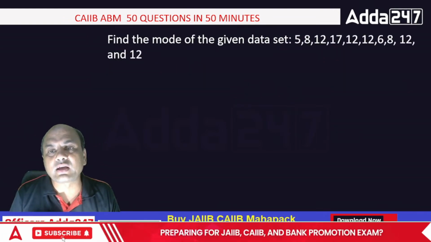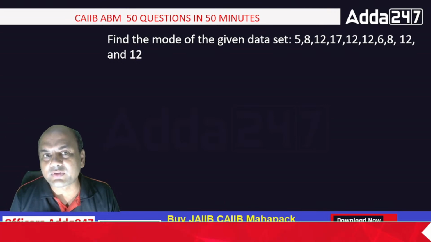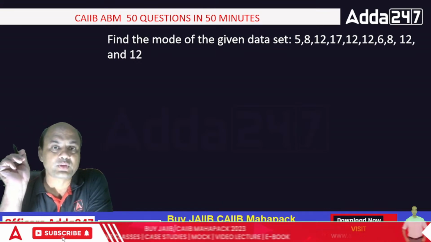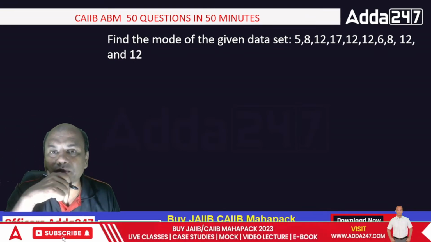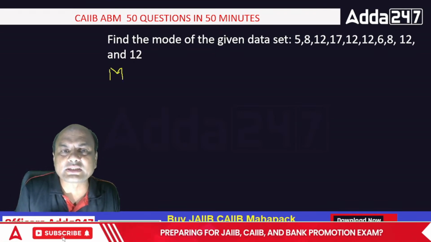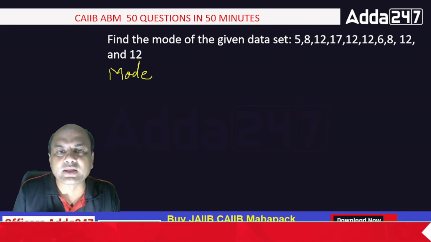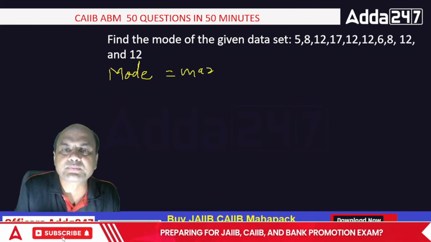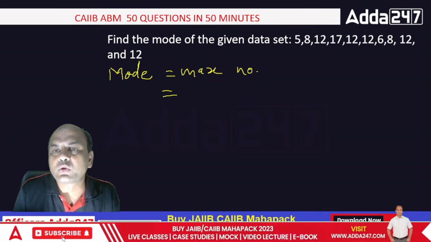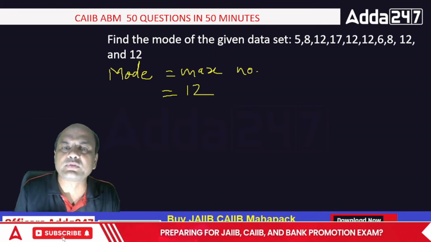Find the mode of the given data: 5, 8, 12, 17, 12, 12, 6, 8, 12, and 12. Let me see how many of you have followed this. Those who have just joined, remember how to find the mode. Mode means maximum number of times. What is occurring the maximum number of times? 12. 1, 2, 3, 4 and 5 times. So my mode equals 12.